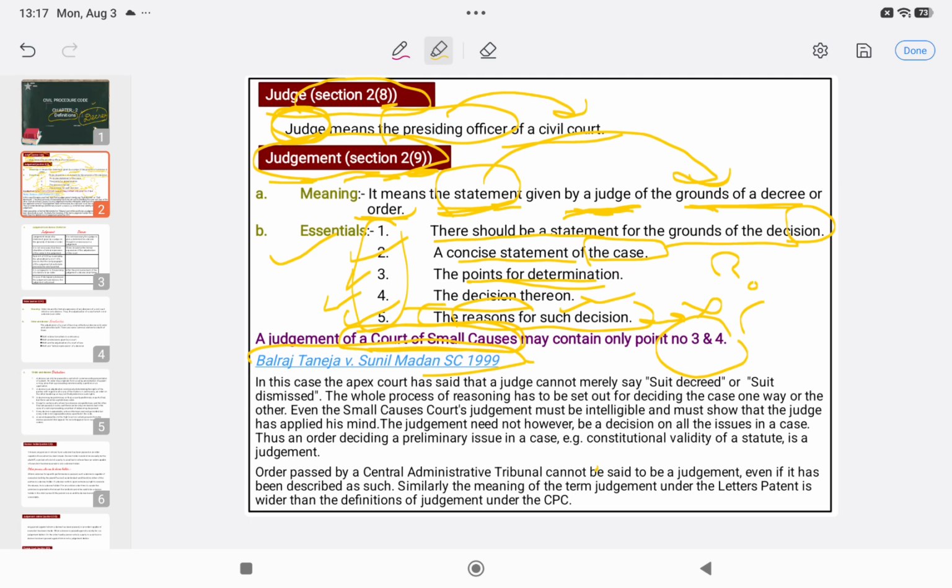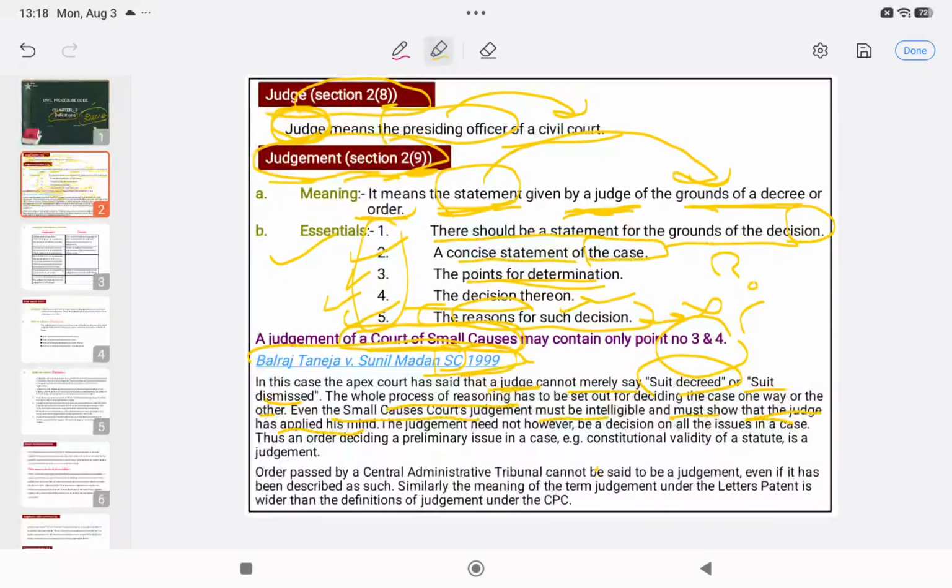Now the case Balraj Taneja versus Sunil Madan. This is the case decided by the Supreme Court in the year 1999. In this case, the apex court has said that a judge cannot merely say the suit is decreed or the suit is dismissed. The whole process of reasoning, the reason should be there in the case, one way or the other. Even the small causes court's judgment must be intelligible and must show that the judge has applied his mind.